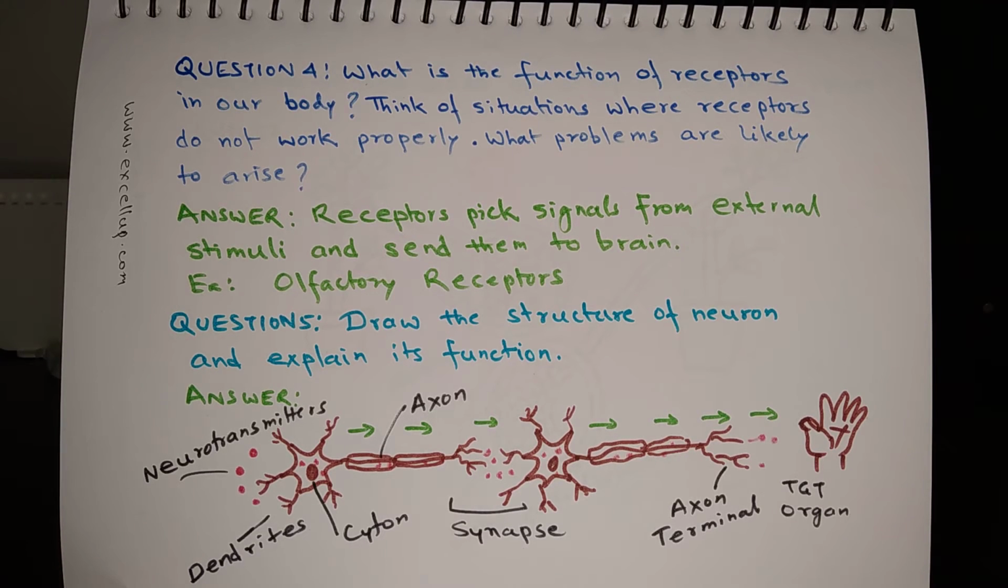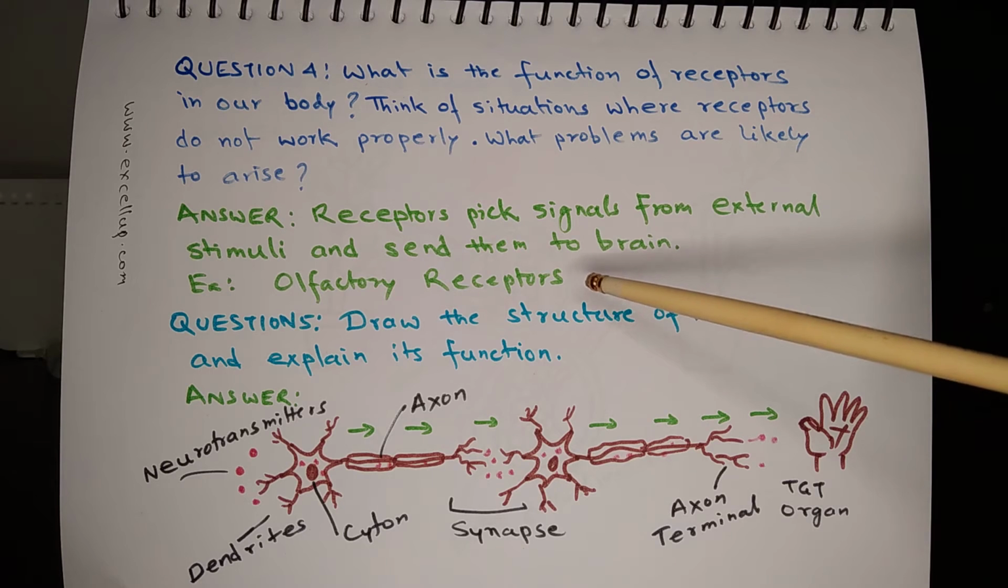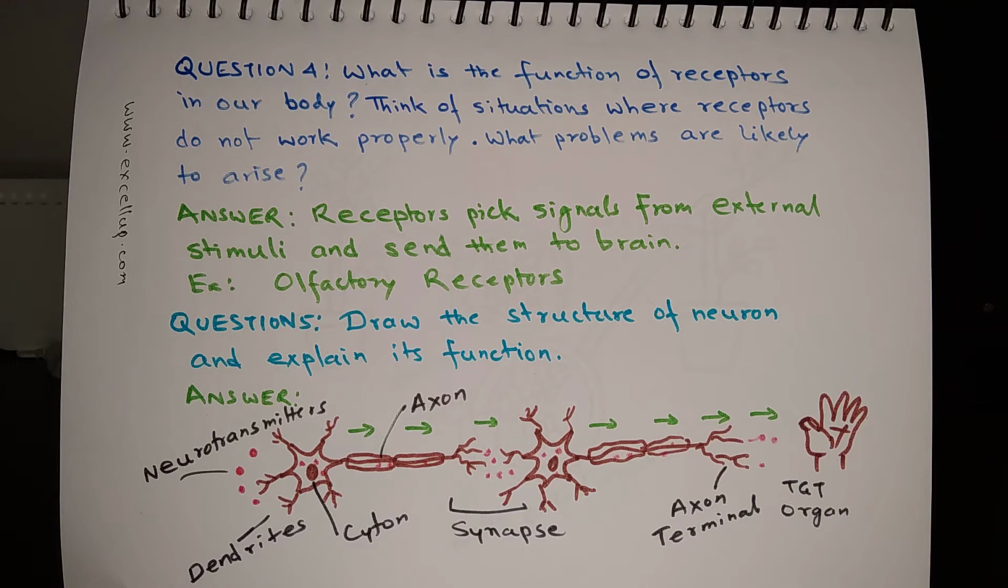So you can take examples of olfactory receptors, or say photoreceptors, or tactile receptors. Tactile receptors are in the skin, they give us the sense of touch. Olfactory receptors give us the sense of smell, and they are present in our nose. So let us take the example when olfactory receptors do not work.